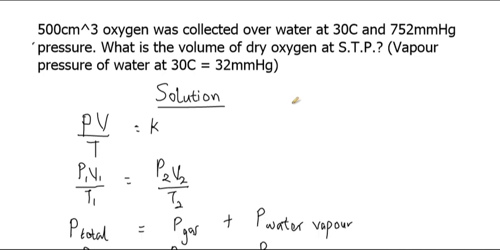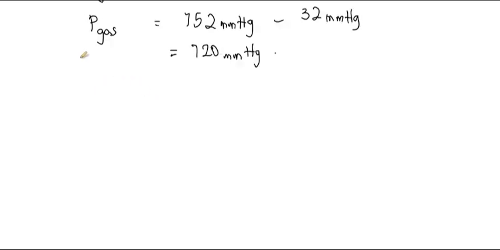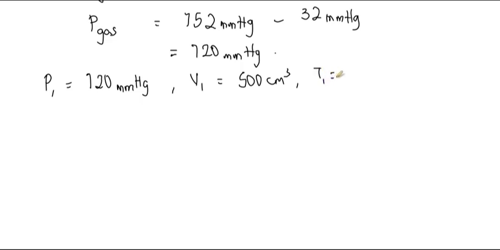So the next thing we'll be doing now is to write out the values given, that is to write out our P1, V1, T1, P2, V2 and T2, whereas we have our V2 to be unknown. So let's proceed. We've gotten P1 to be 720 millimeter mercury, that is the actual pressure of the gas. V1, from the question, is 500 centimeter cube. And we have T1 to be 30 degrees Celsius, which we'll be converting to Kelvin by adding 273.